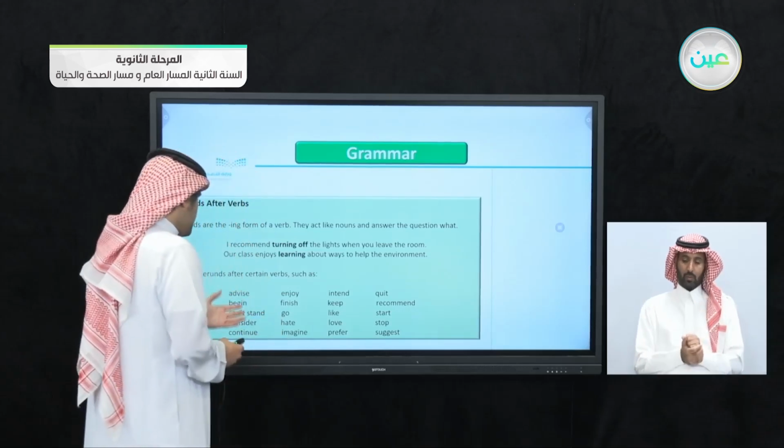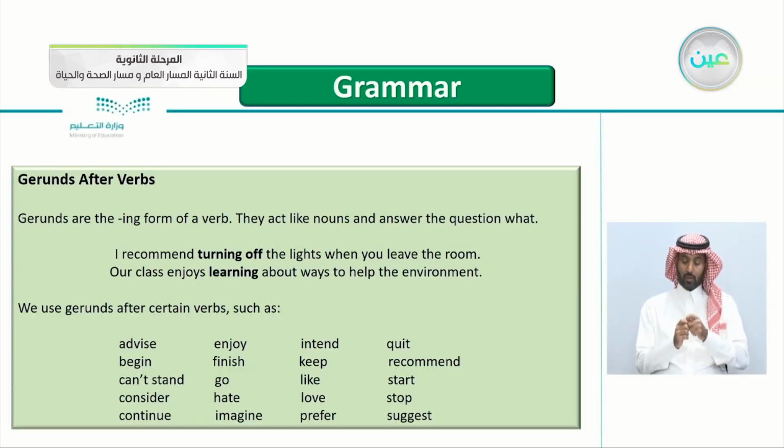For example here, advise, begin, can't stand, consider, continue, enjoy, finish, go, hate, imagine, and etc. When you say, I enjoy swimming, swimming here is a gerund. It's a verb acting as a noun. I enjoy swimming. I enjoy playing football, and so on.